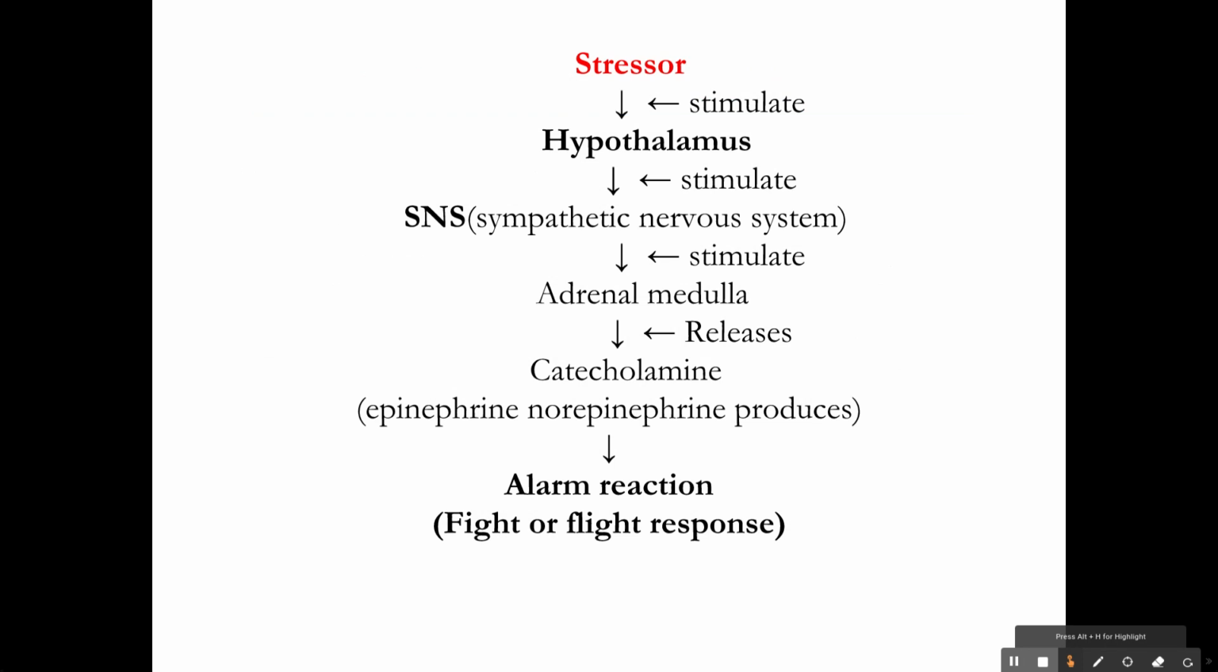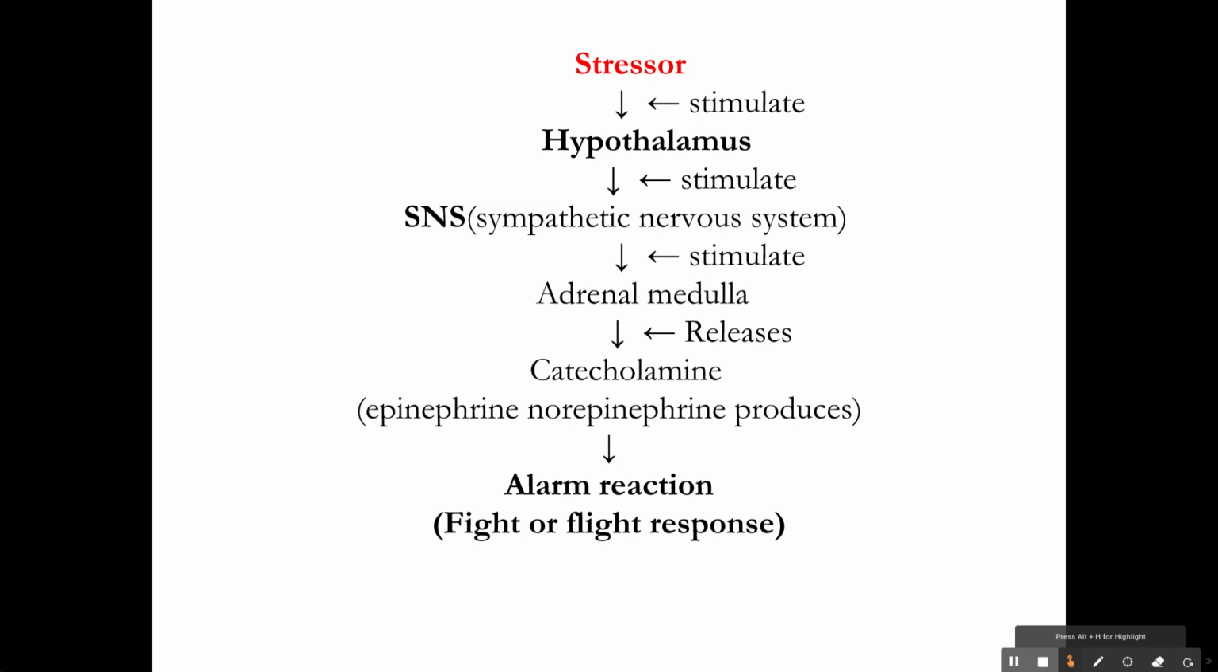How is our endocrine system maintaining this response? Whenever a stressor happens, it will stimulate the hypothalamus. The hypothalamus in turn stimulates the sympathetic nervous system, the SNS. Again, the sympathetic nervous system stimulates the adrenal medulla, and the adrenal medulla releases catecholamines. These catecholamines are our stress hormones, epinephrine and norepinephrine, and they lead to the alarm reaction, the fight or flight response.